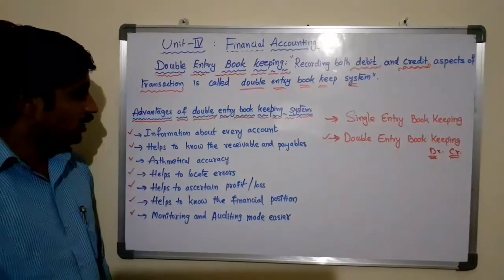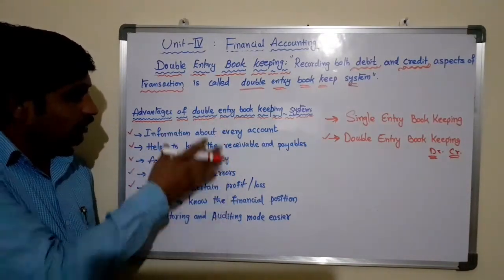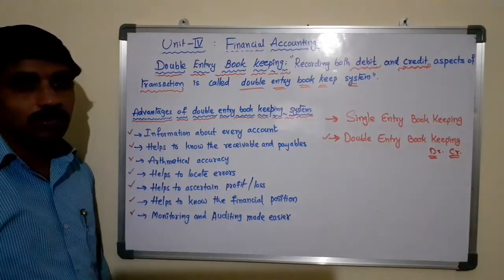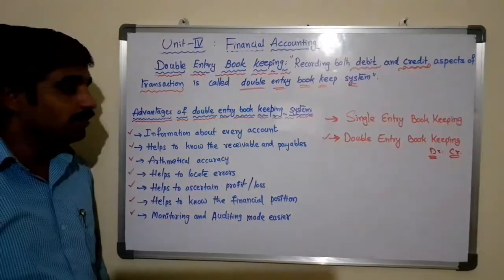So these are some of the advantages of double entry bookkeeping system. Now let us see one by one.